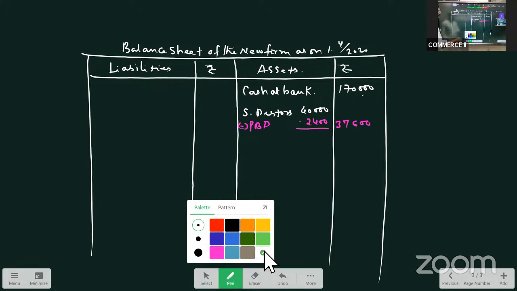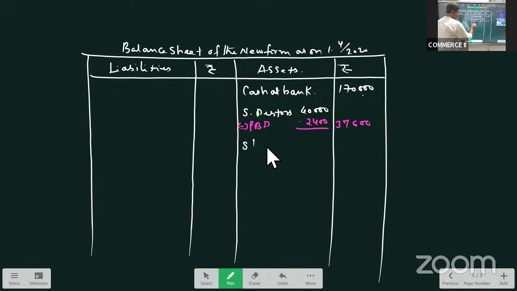Next, we have stock. I think there is no change in stock. Stock you take as it is, 80,000. Then we have furniture. Again on furniture also there is no change. Take as it is. Furniture is given as 10,000. Next we have machinery.